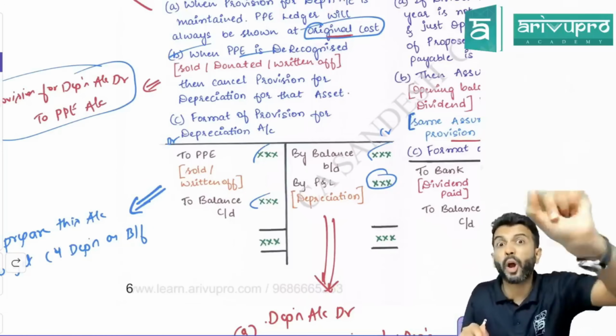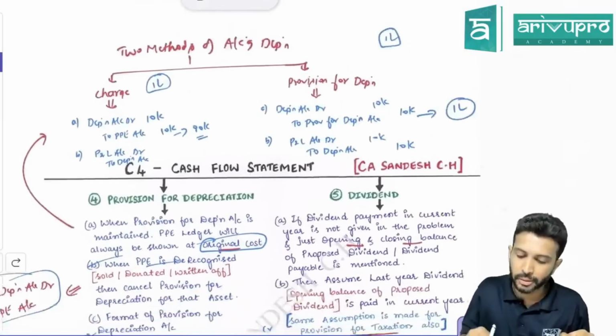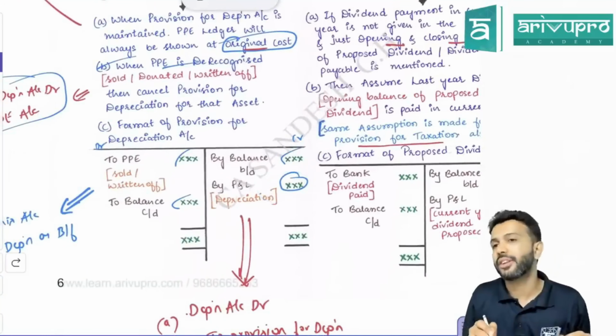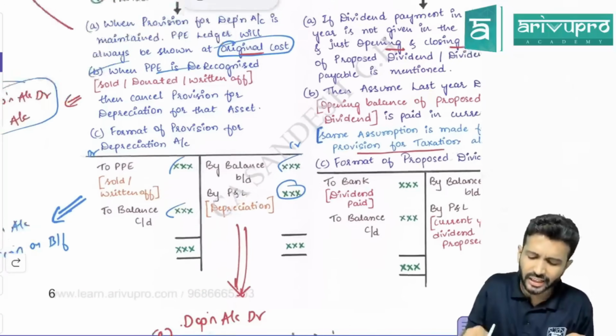Depreciation account debit to provision for depreciation. So when you post this entry in the provision ledger, what will be the entry? You will write by depreciation. Where will that depreciation get transferred to? P&L.